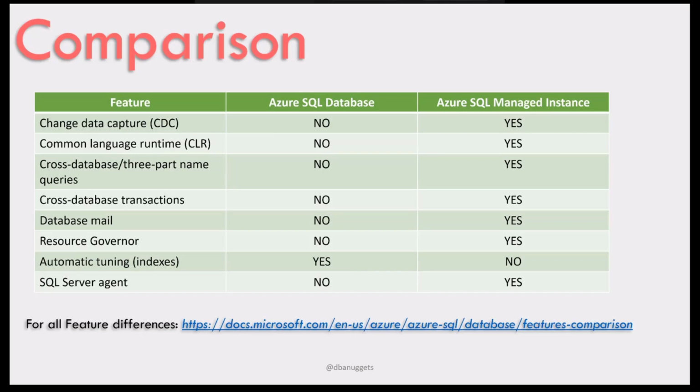Especially for Azure SQL Database, we have that automatic tuning option, automatic tuning of the indexes. What this automatic tuning does is it will monitor these indexes. So you have to be careful when you enable it on Azure SQL Database because it might also drop an index if it is not being used. For example, if your report runs only a couple of months at a time, then you need to make sure that this option is right to be enabled. But we do have automatic tuning, especially for Azure SQL Database. And there is no SQL Server Agent because we do not have a server, right? We just get that SQL database.